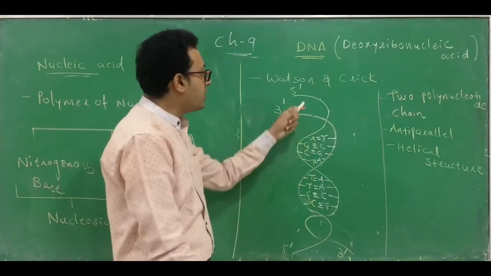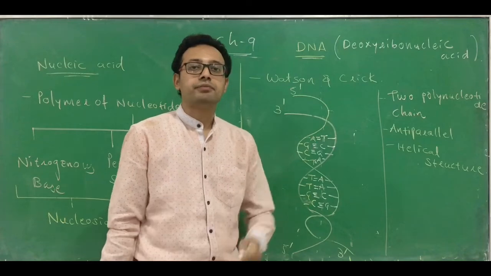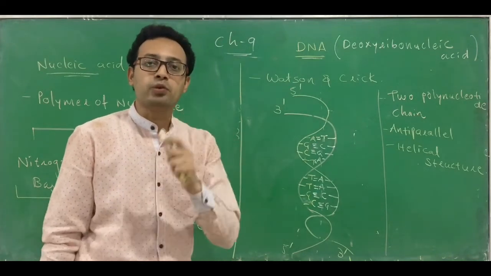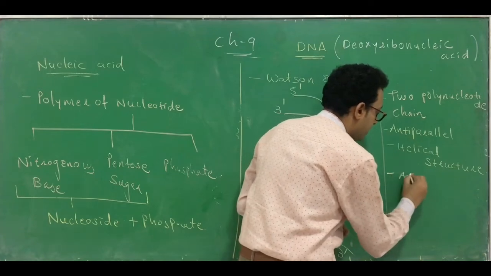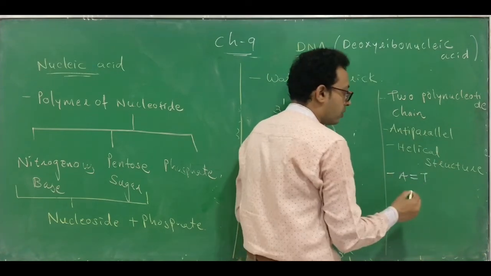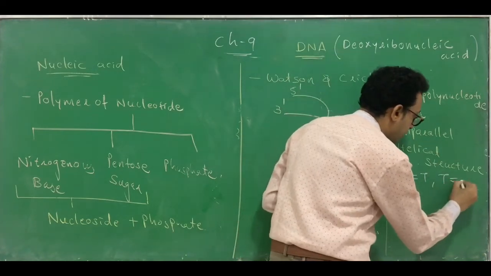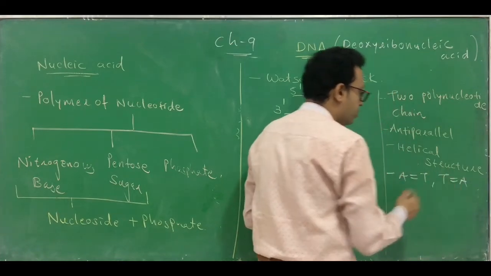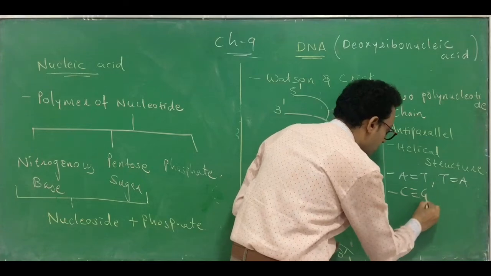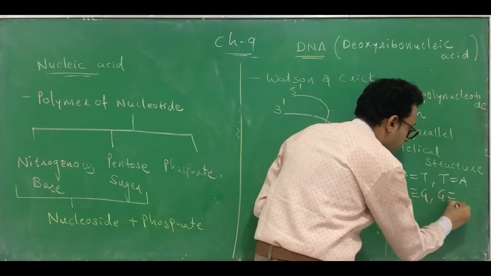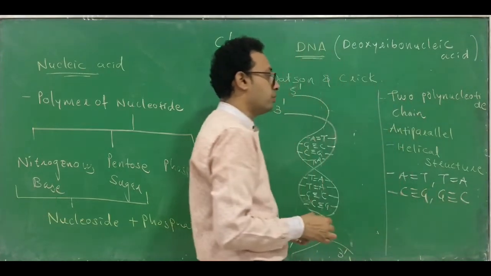So such kind of arrangement you can find in the structure of DNA, which was proposed by Watson and Crick. Always remember that A combines with T or vice versa, that means T combines with A with 2 hydrogen bonds. The other thing is C combines with G or G combines with C with 3 hydrogen bonds.